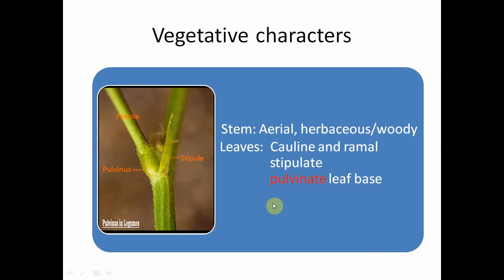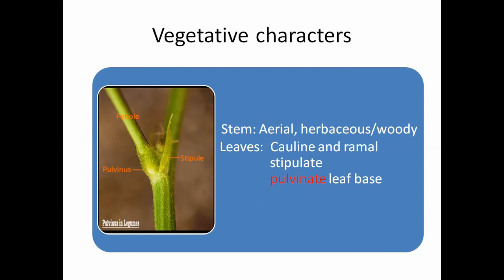It provides the osmotic potential, osmotic pressure. They show the movements based on the change in the osmotic potential in the leaf base. So the swollen leaf base is called the pulvinate leaf base. That is one of the important features of the family.